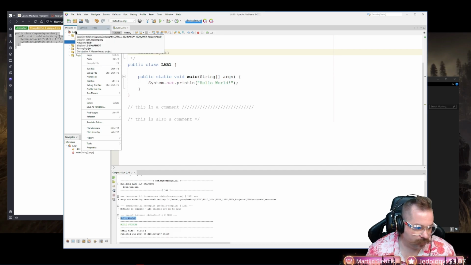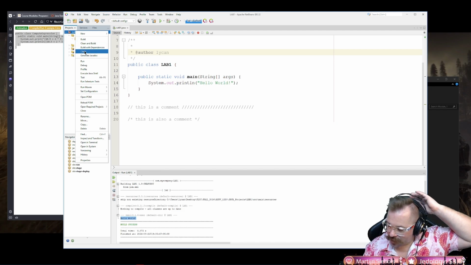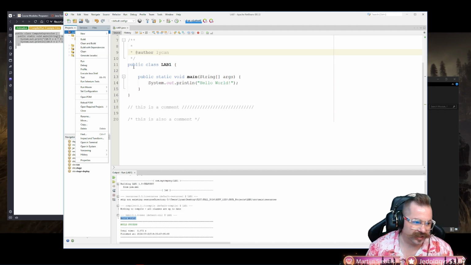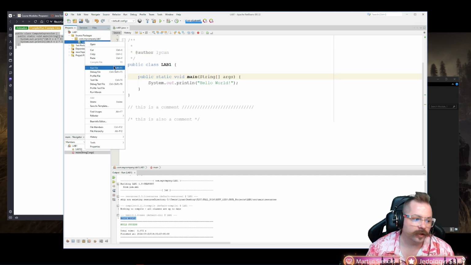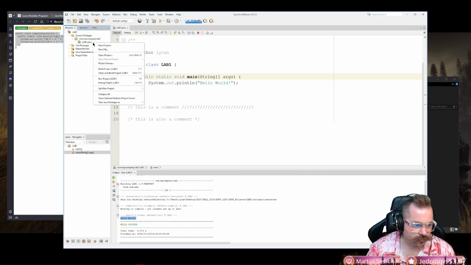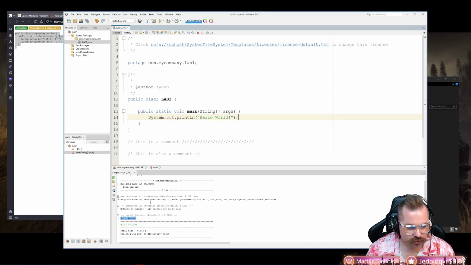If I want to clean and build, however, I have to do clean and build on the whole project. And that was the question I'd asked him in class, is if we have to do it on the whole project. So yes, we do clean and build on the whole project. However, if we just want to run one thing, we just hit run file. Okay, and I can either do that here, or I can do that here in the little menu. Okay, so this is the one that starts with hello world.